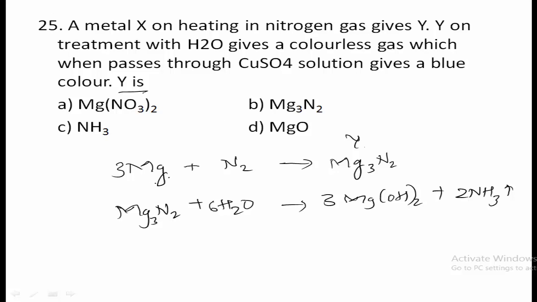So here when metal X, that is magnesium, is heated in nitrogen gas, it will give magnesium nitride. So therefore option B is the correct answer. Okay, so remember this. These are some important questions from the alkaline earth metals which are related to S block elements.